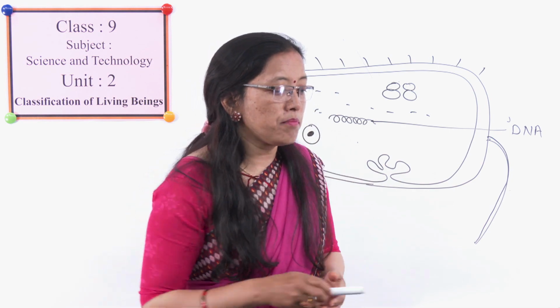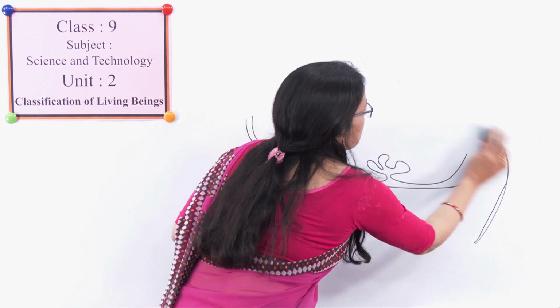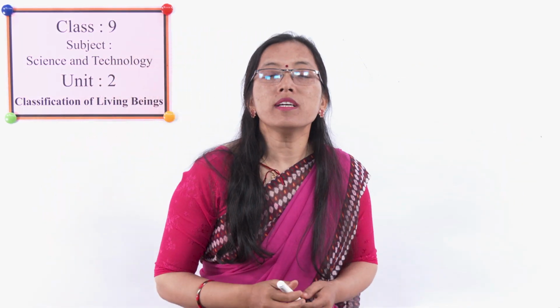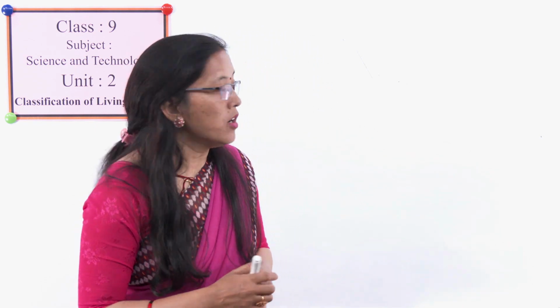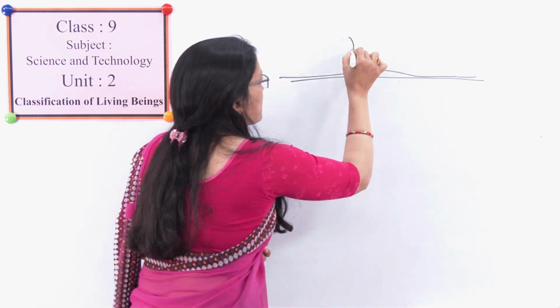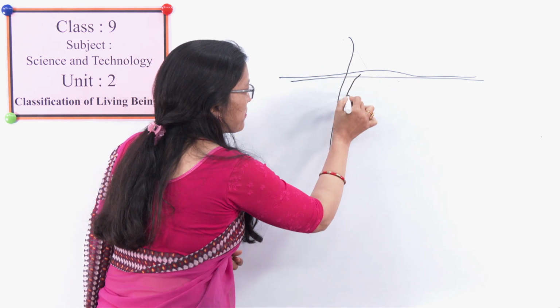Another example of symbiotic association: you may have heard about the leguminous plants. Have you heard? Leguminous plants means soya bean, beans, etc. They possess a root system which has root nodules.